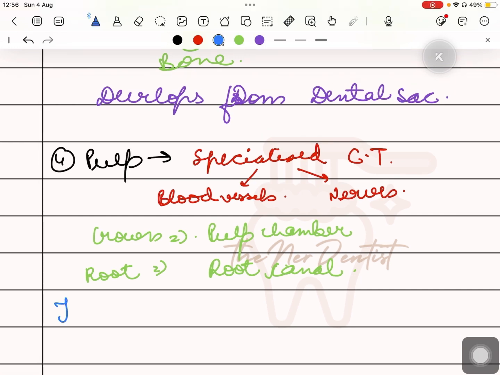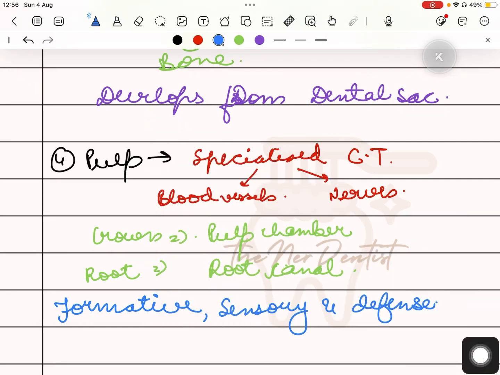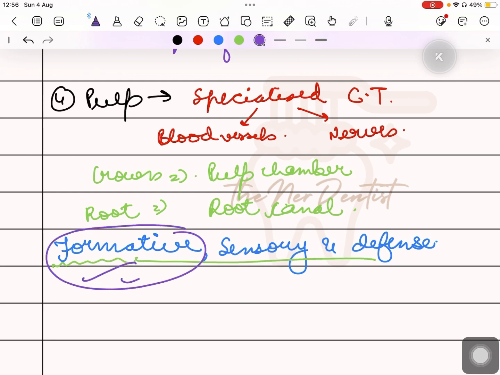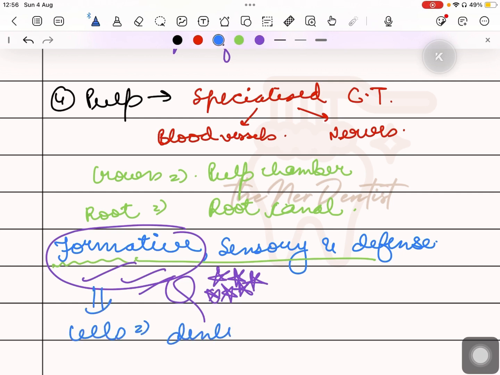The functions of pulp are formative, sensory, and defense. If a question is asked in NEET MDS about the most important function of pulp, and these options are given, you have to choose formative. This is also one important question. It is because pulp has cells that will form dentine, and dentine protects the pulp in return.